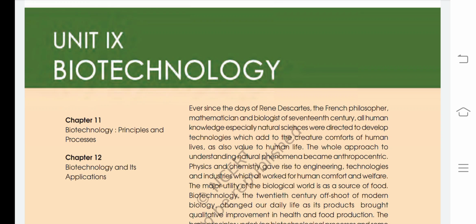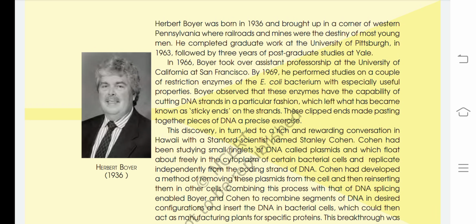Herbert Boyer was born in 1936 and brought up in a corner of western Pennsylvania where railroads and mines were the destiny of most young men. He completed graduate work at the University of Pittsburgh in 1963, followed by 3 years of postgraduate studies at Yale. In 1966, Boyer took over an assistant professorship at the University of California at San Francisco.